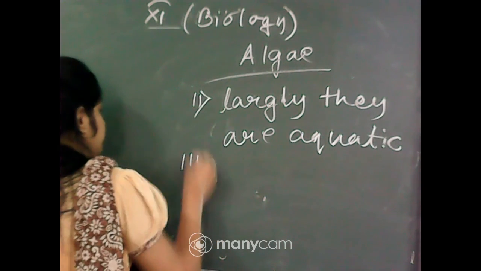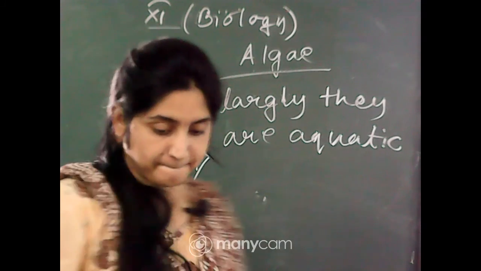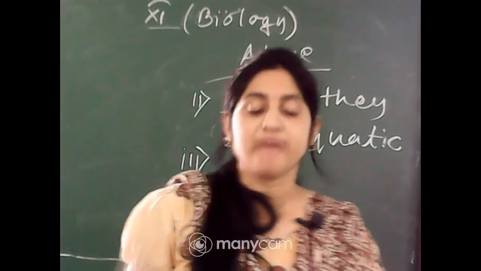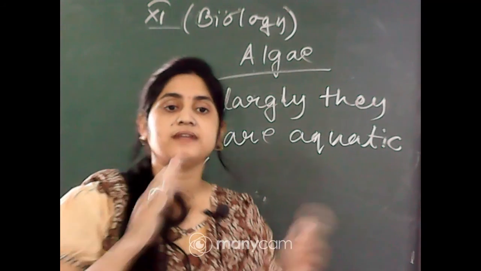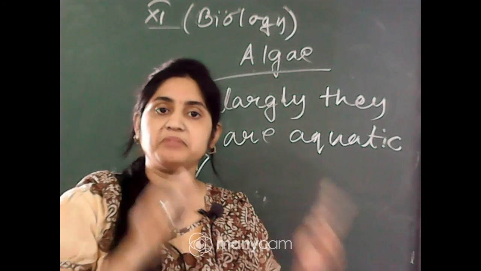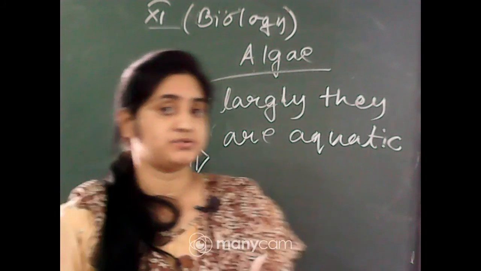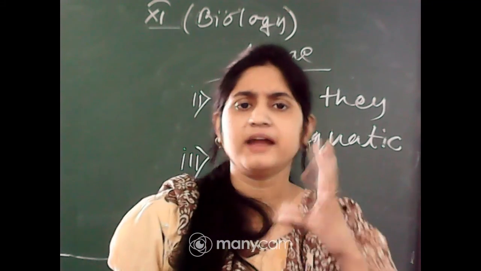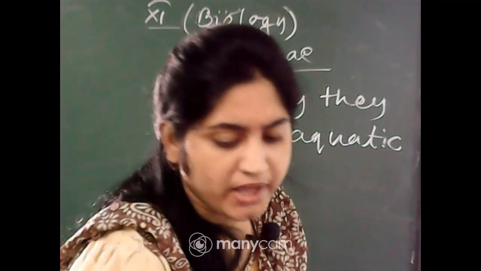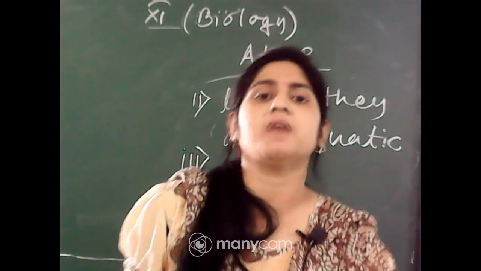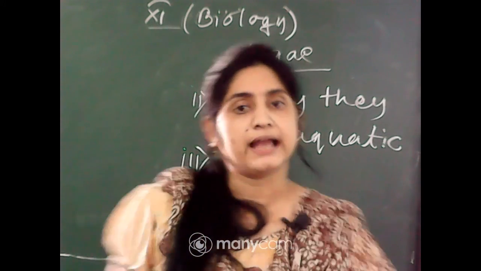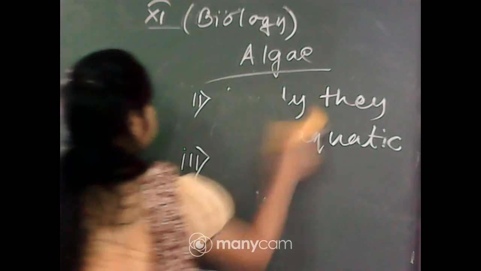Number 3, the size of algae varies; they may be unicellular, multicellular, colonial, or filamentous. Okay, so different types of algae are present. You just recall one example of each of them. If I ask you to give an example of filamentous algae or unicellular algae, just remember their names.